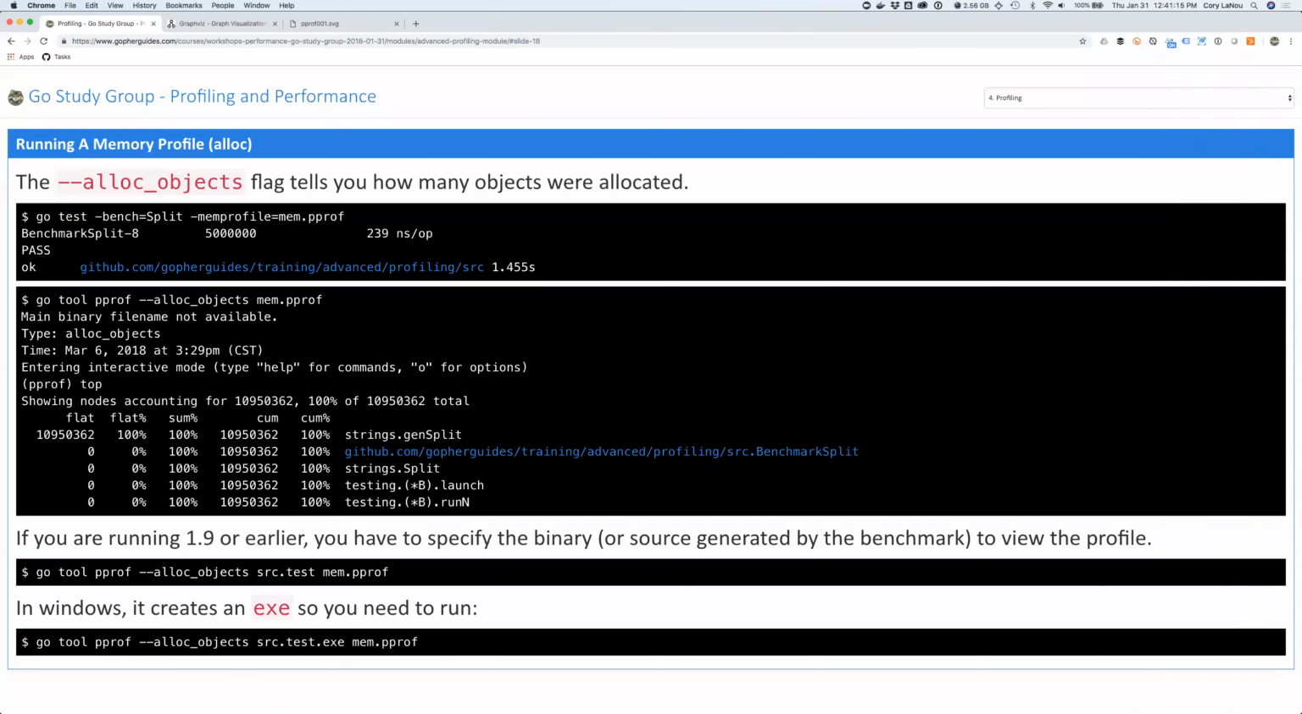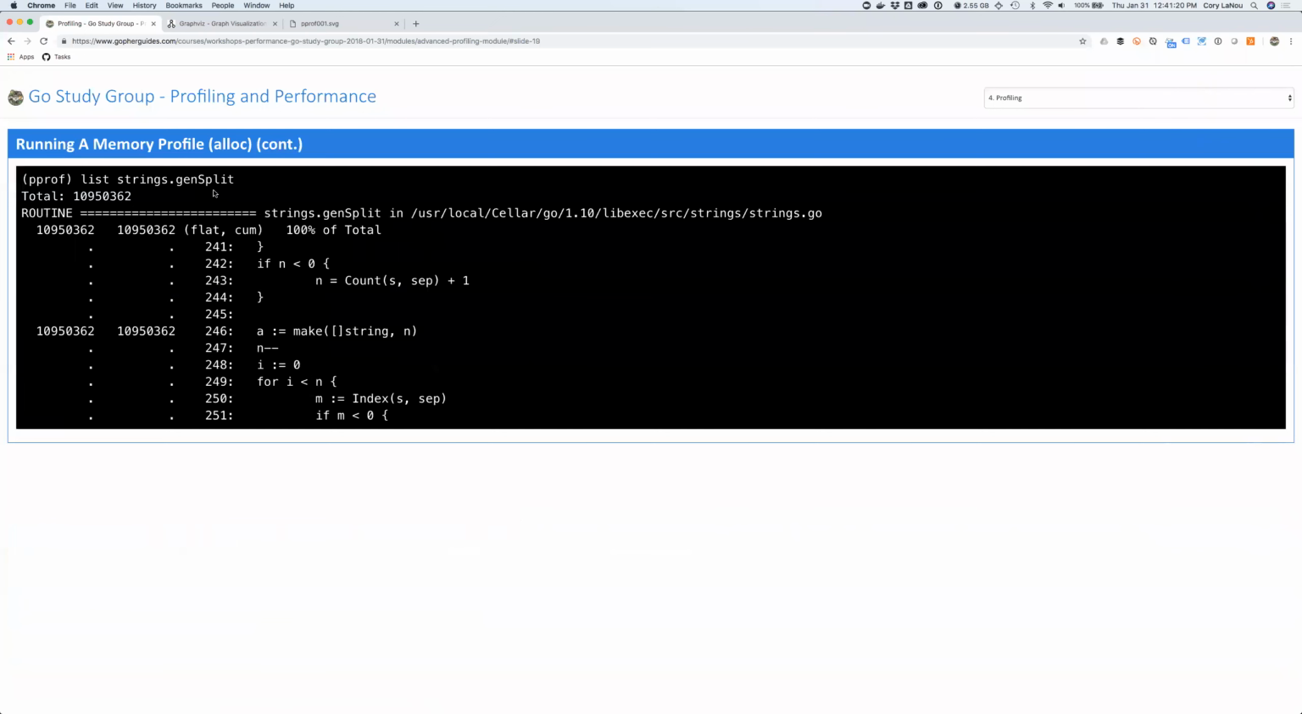So if I list top, we get the strings.genSplit. And then I can literally just do the same thing again, which is just list strings.genSplit, issue this command right here. And that again drops me right into my code. So you get the same thing here, flat and cumulative. This time it's in terms of memory, not in terms of percent of time taken up. So we can see right here, this is the only spot we're actually doing memory allocations, which we would expect, right? So again, there's not much we can optimize out of this.